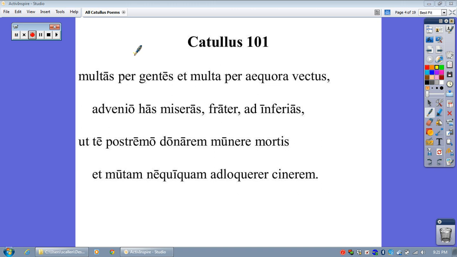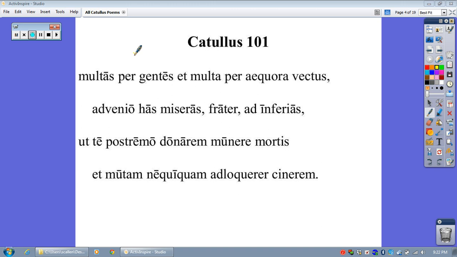Multas per gentes et multa per aequora vectus, advenio has miseras, frater, ad inferias, ut te postremo donarem munere mortis et mutam nequiquam alloquerer cinerem.